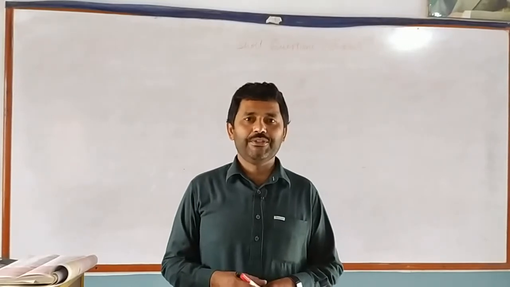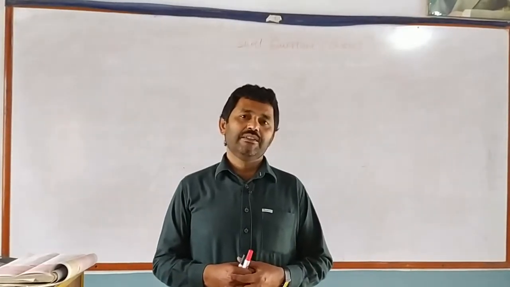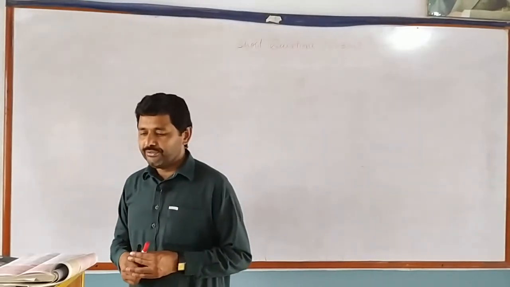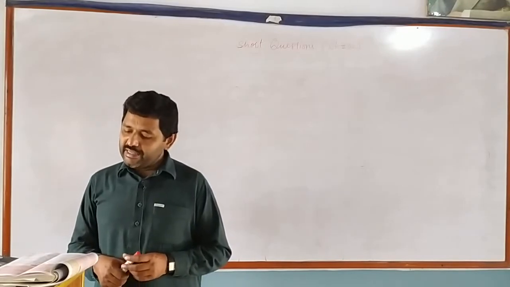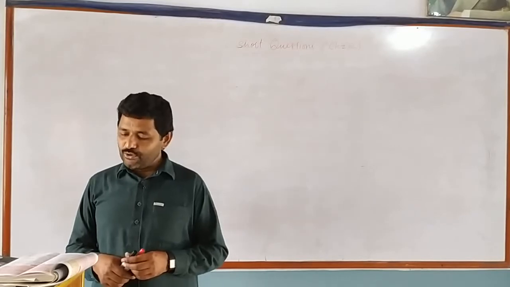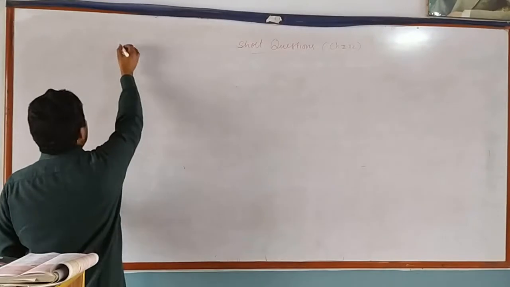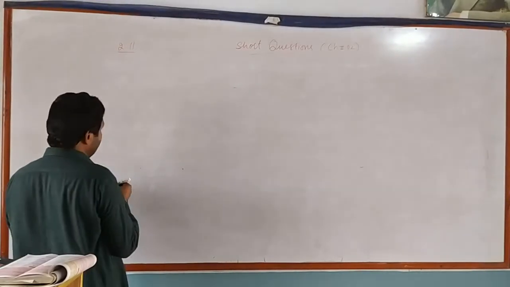Today we discuss short question number 11 of FSc first year physics. Short question number 11 is: two vectors have unequal magnitude, can their sum be equal to 0? Question is: two vectors having unequal magnitude, can their sum be 0?